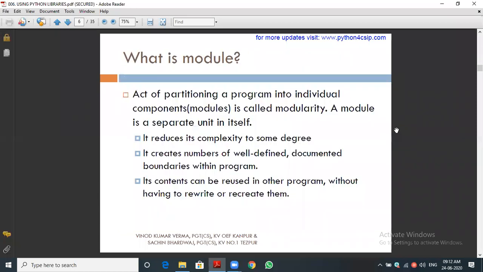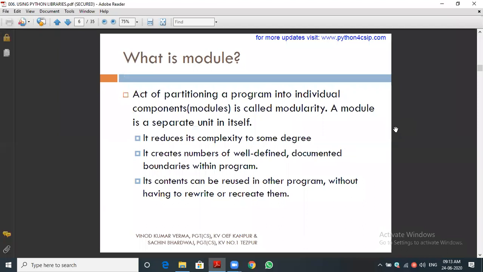And we have seen what a module is and why we use a module. You can see in the first point, it reduces the complexity. If you are using modules, many function definitions are written apart from our main program, in a separate file. So the main program length, the lines of code, will be very minimized.